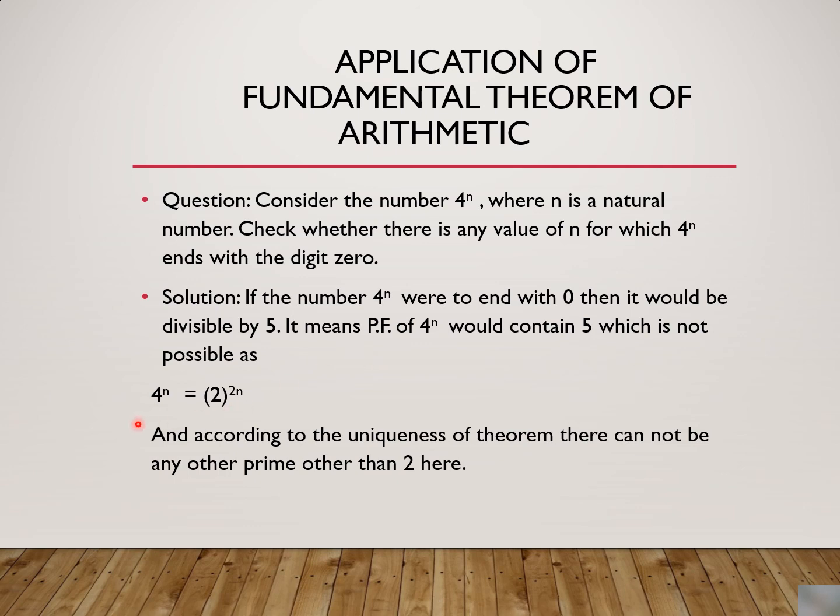Because if you factorize 4, it has to be 2 into 2. So 4 to the power n could only be 2 to the power 2n. And according to the uniqueness of the theorem, there cannot be any other prime other than 2 here. Right? Hence, it is not possible.